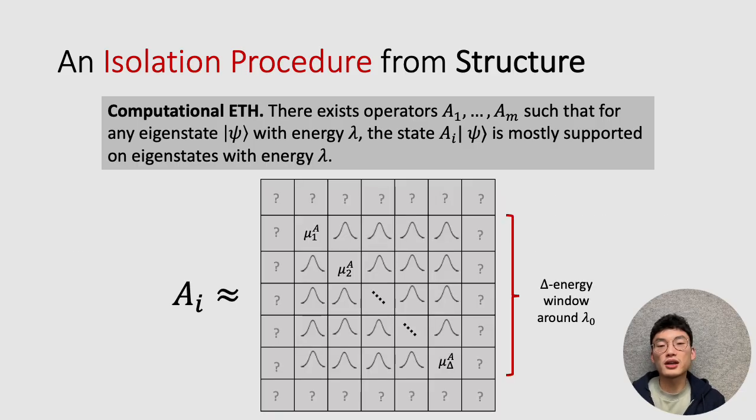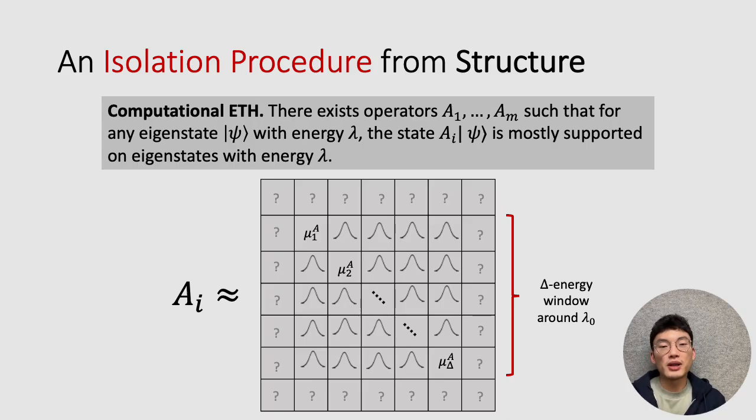Pictorially, what does this look like? Well, the ETH assumption says that for an operator AI, if you look at this delta size energy window around a specific energy lambda naught, then we'll have these fluctuations on the off diagonals, which are going to be standard Gaussians, and the constants in the middle are going to be functions of A as well as the specific eigenstate that it corresponds to. But really, this ETH assumption says something about what this local region around a particular energy value lambda naught looks like, rather than saying some global statement about the operator A.